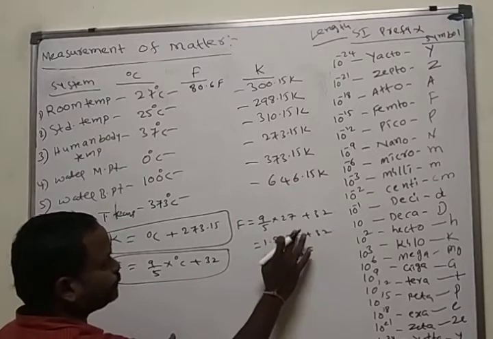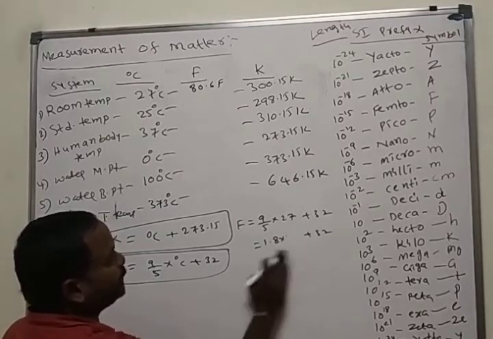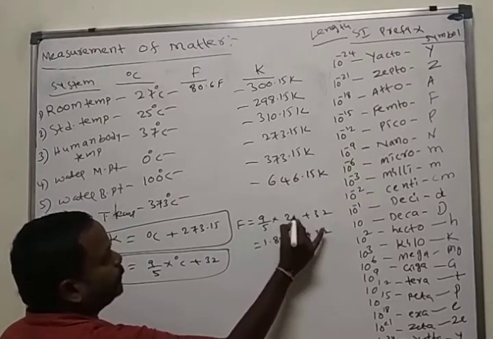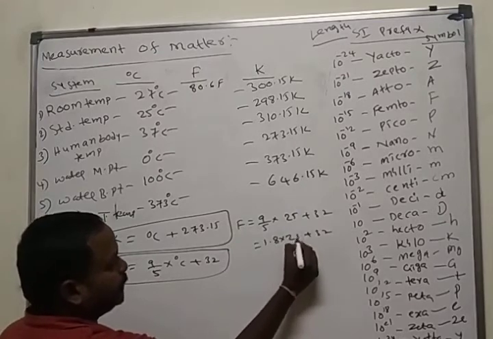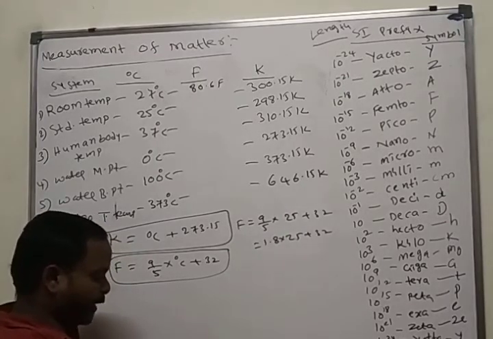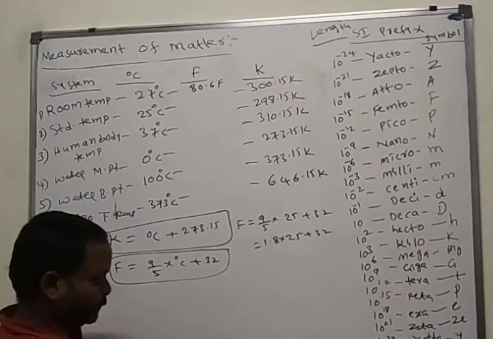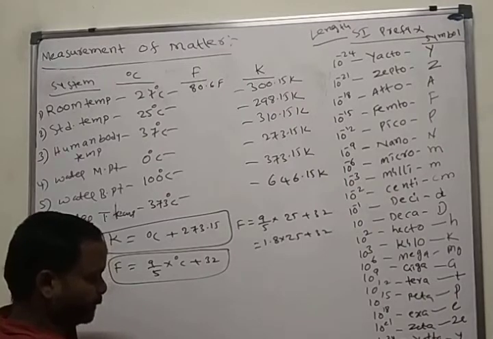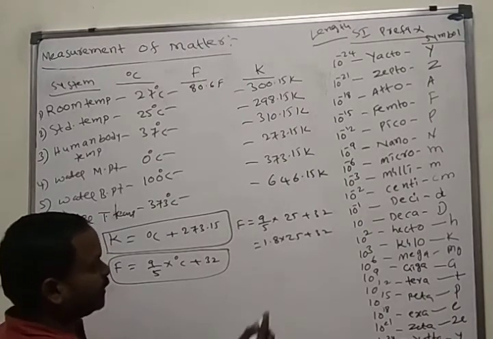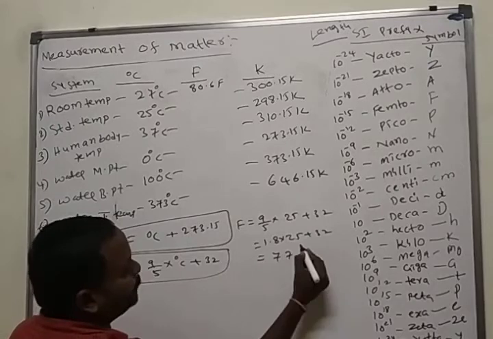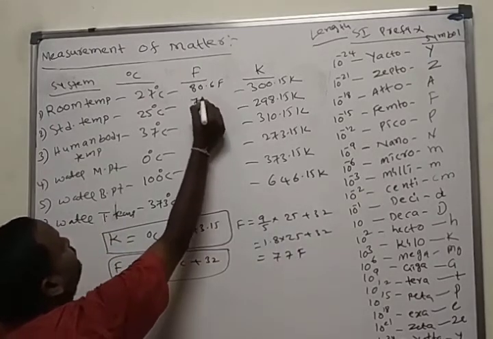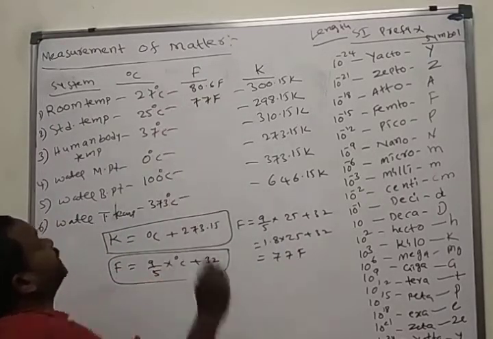Instead of this, take the 25 here. 1.8 into 25 is equal to 45 plus 32, how much? 77 Fahrenheit.